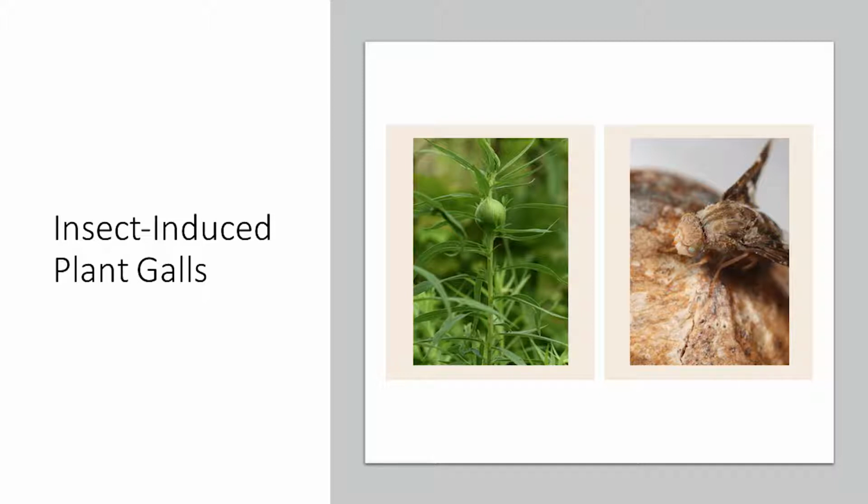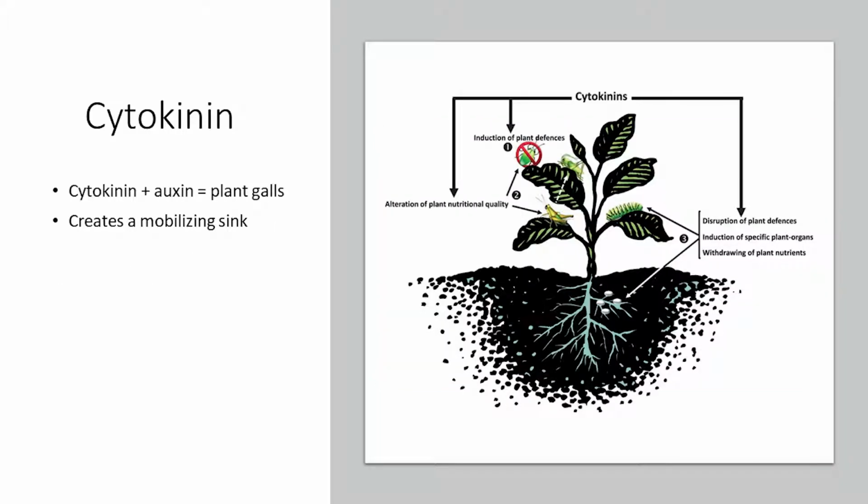The picture on the left shows our plant gall, in which our fly, shown on the right, feeds in the larval stage and further develops into the adult stage before emerging. Cytokinin is an important plant hormone. It contributes to a variety of plant processes, such as cell growth and differentiation, the formation of roots and shoots, and the redirection and transportation of nutrients.